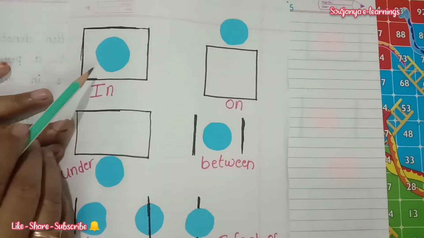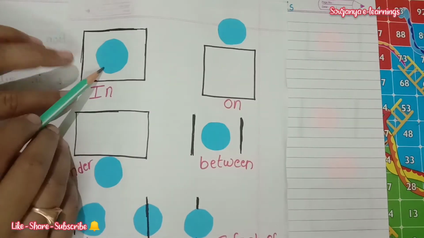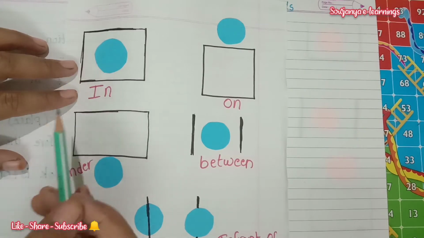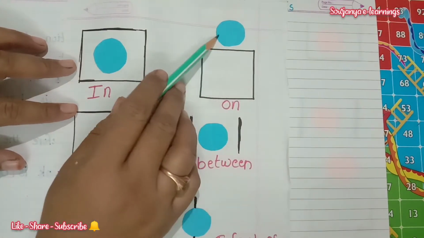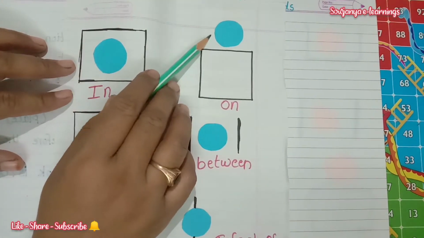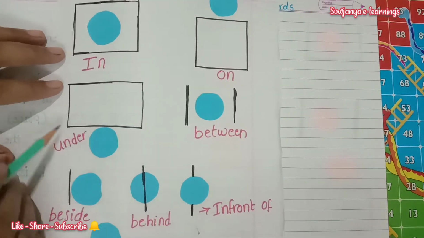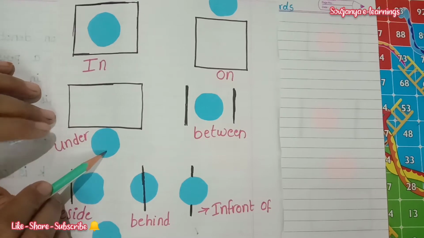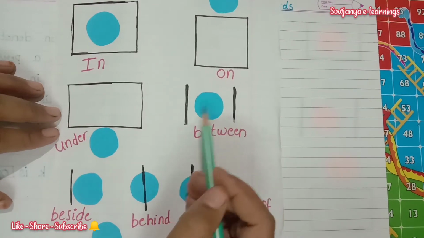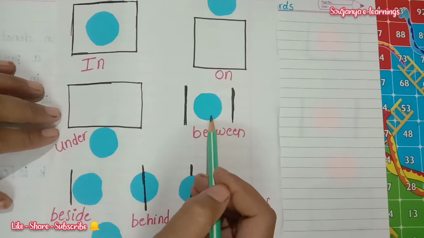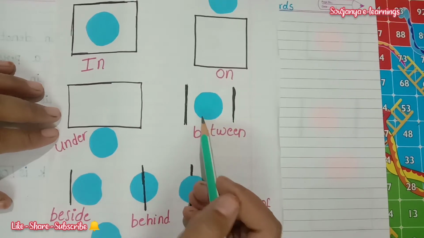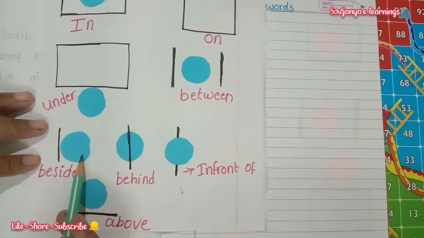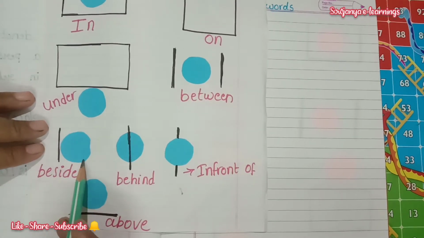See here, in. If the ball is inside the box, we call it in. Here, where is the ball? On the box. Here, where is the ball? Under the box. If it is down, we call it under. Here, where is the ball? Between. In the middle. Middle means between. And here, beside the line, so we call it beside.